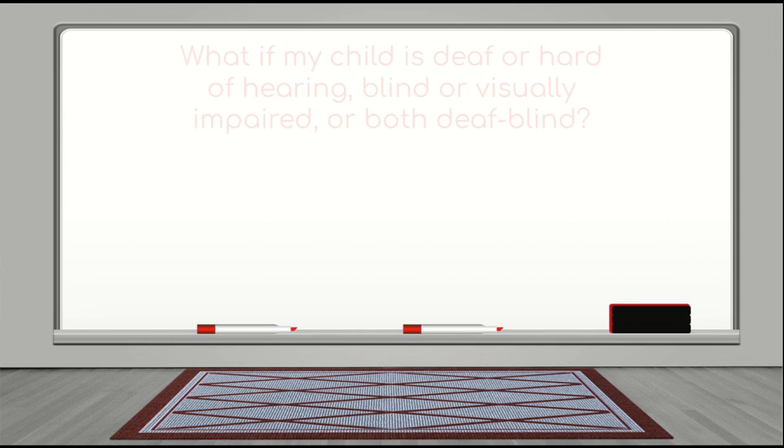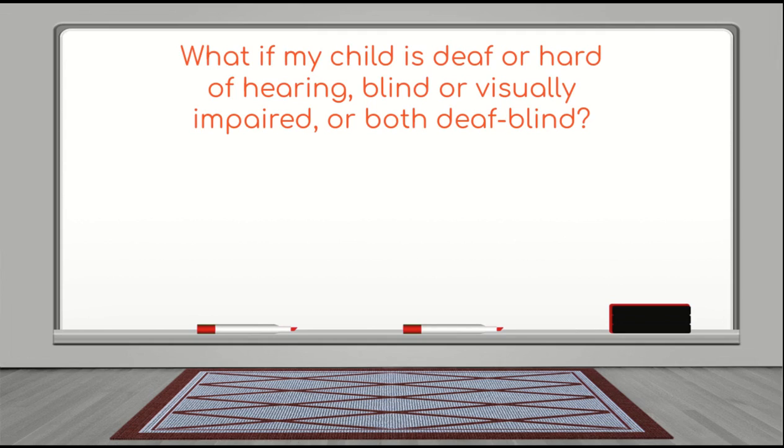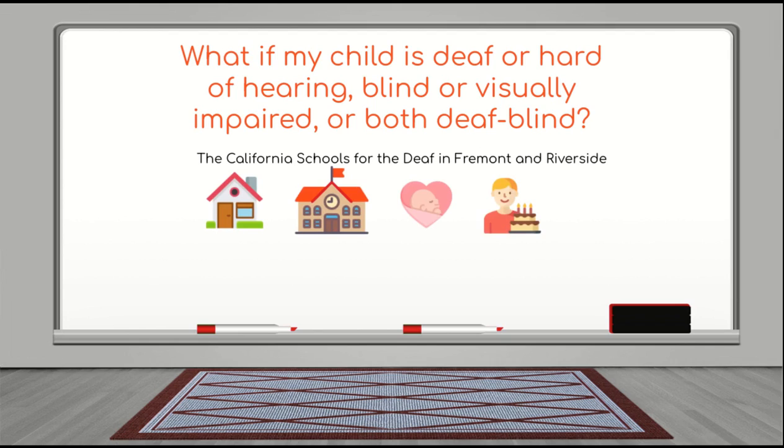What if my child is deaf or hard of hearing, blind or visually impaired, or both deaf-blind? If your child falls into one of these categories, you can choose to seek services from places called the state special schools. The state special schools have 3 facilities, the first 2 being the California schools for the deaf in Fremont and Riverside.